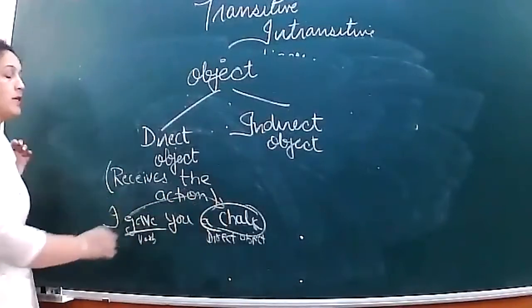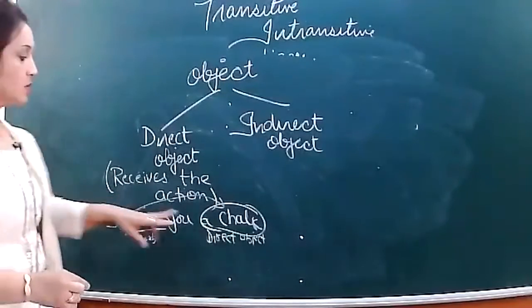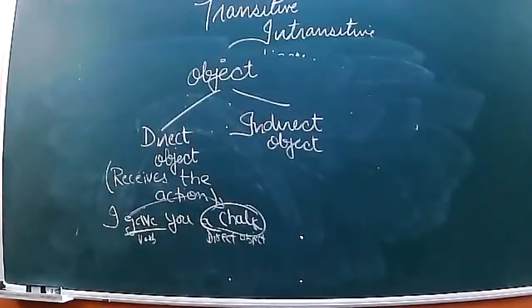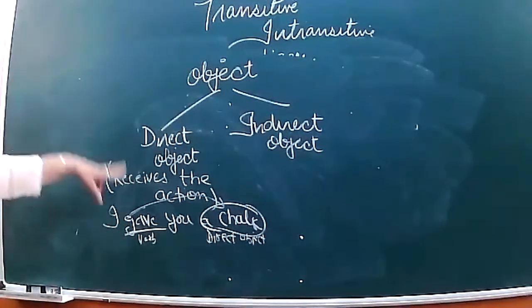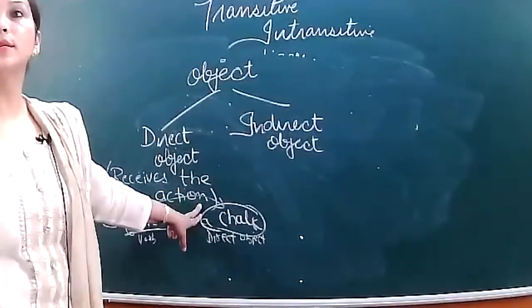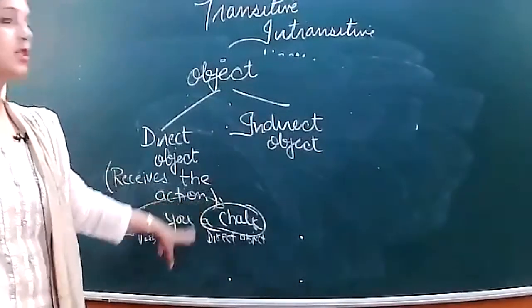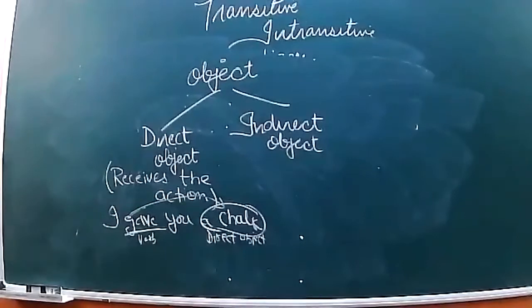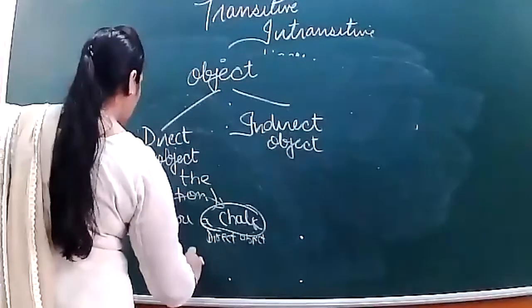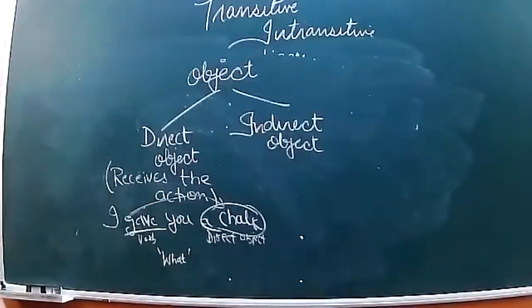It is passing an object. So what object is passed? It is chalk. So it is passing the object directly. So a chalk will be your direct object. It is also giving the answer of the what question. What did I give you? I gave you a chalk.